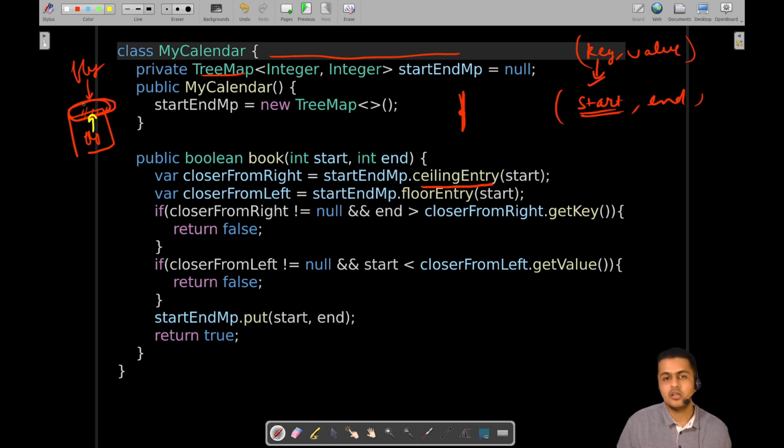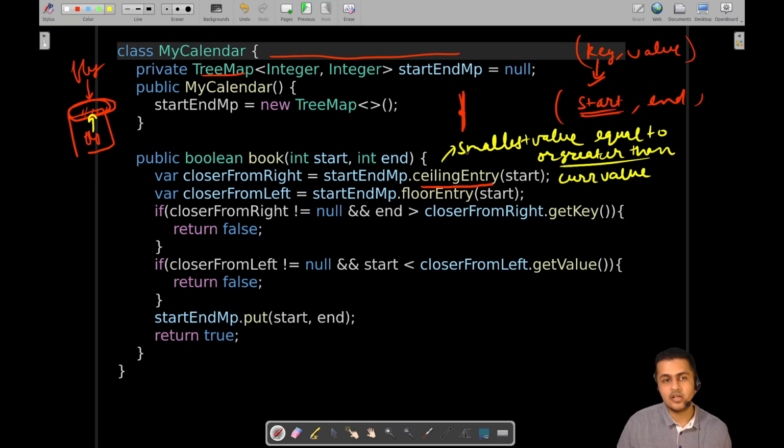Okay, so the ceiling value will be the smallest value that is equal to or greater than the current value. So the current value you can consider as this lid, and the ceiling value is the fly sticking to the top of the jar.